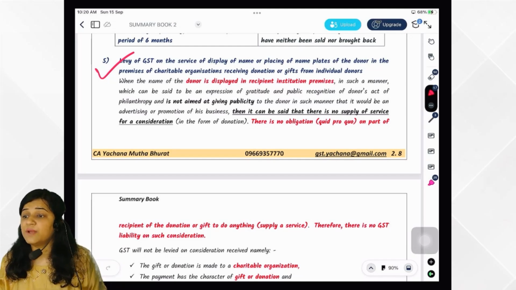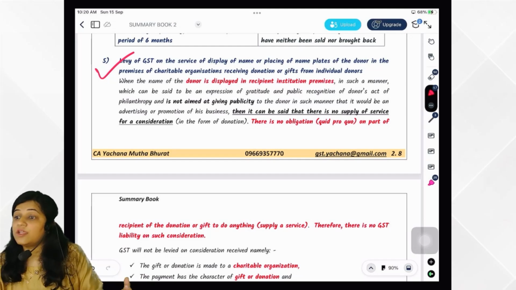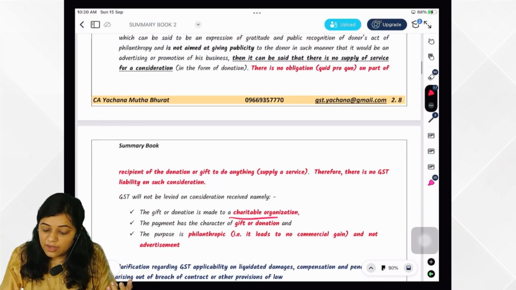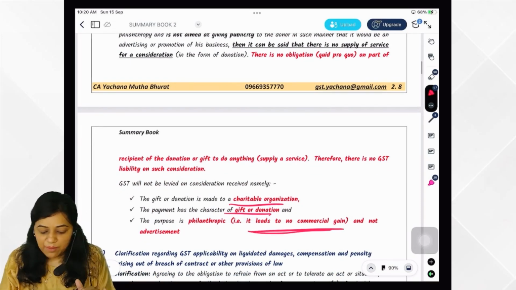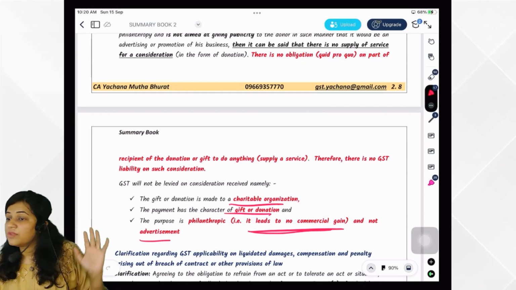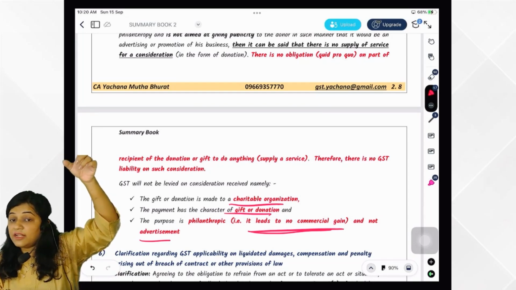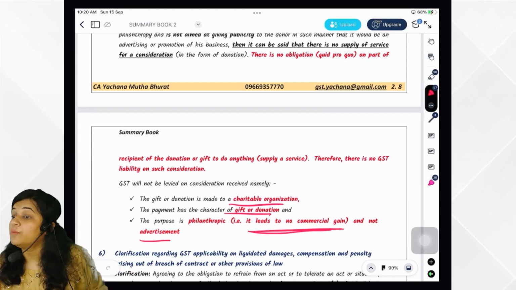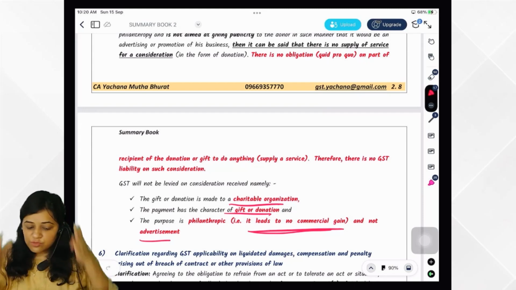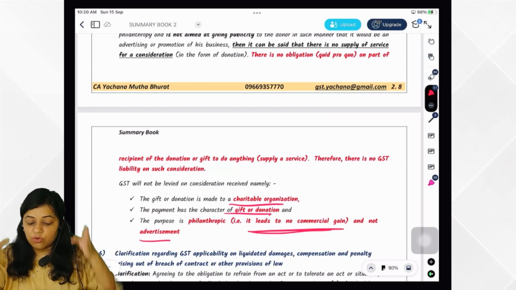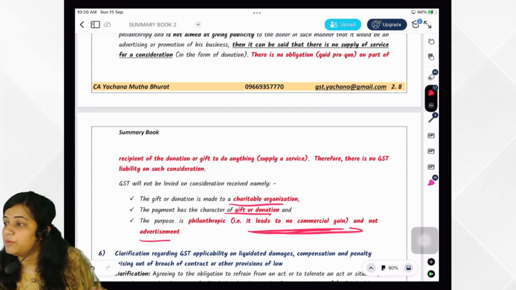This is not advertisement. This is a donation Yachna ma'am has made to a charitable organization. She is an individual donor. It has the character of gift or donation and it leads to no commercial gain. It is not advertisement. But if it is there at some company like Tata Steel, then in that case, yes, it would be treated as supply. It would be treated as advertisement and GST would be levied. Individual donor donating to a charitable institute has the character of gift or donation and has no purpose of advertisement. It will not be treated as advertisement.